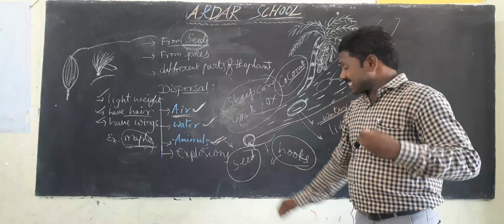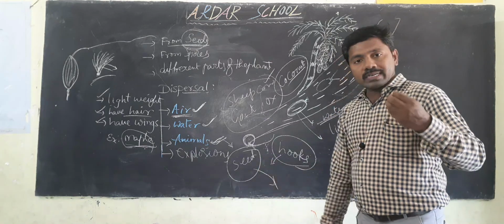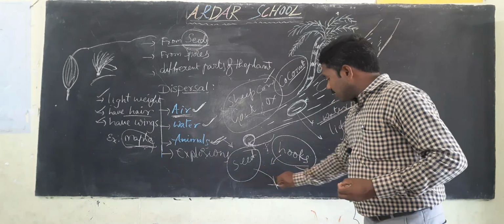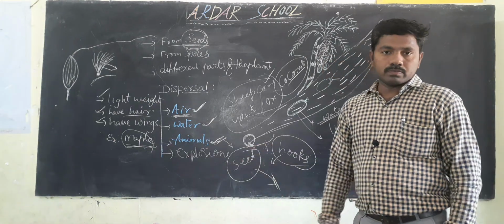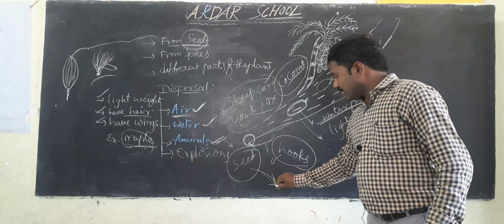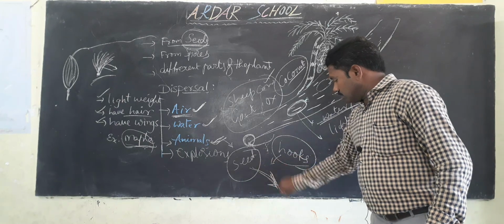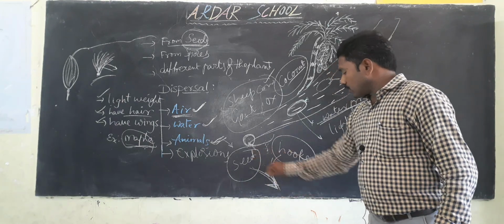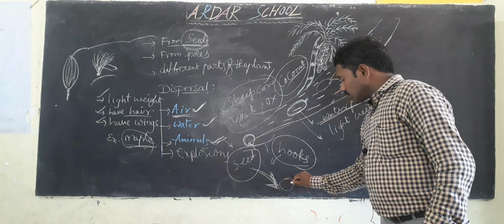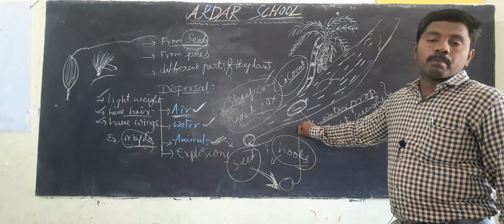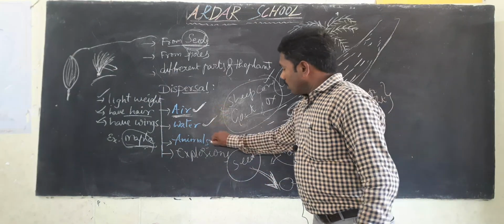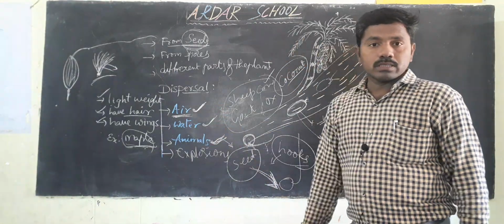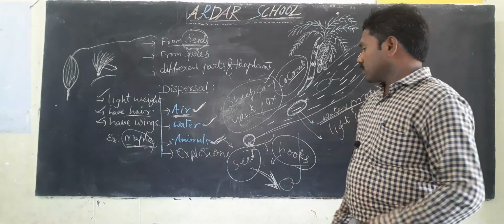So it is excreted. The undigested food material is excreted far away from the mother plant. When favorable conditions occur, it can also grow like a plant. Okay, children, this is the dispersal by animals.